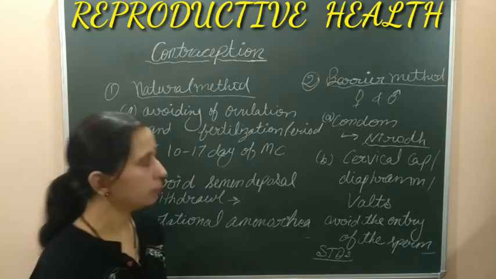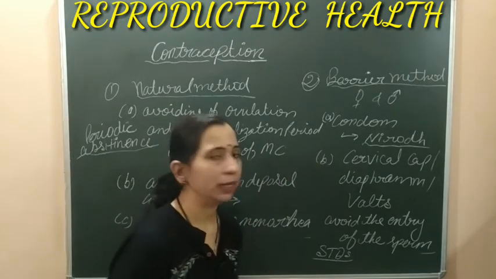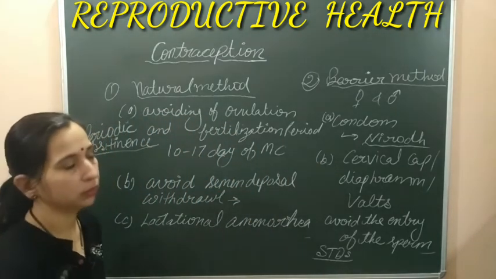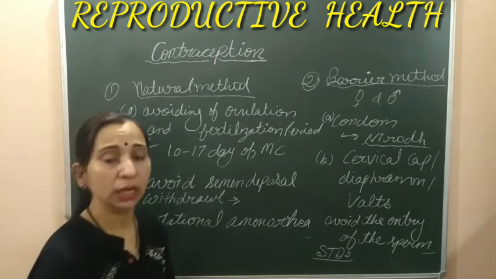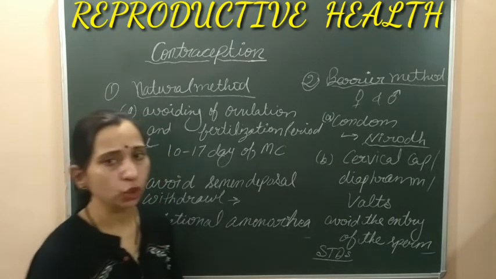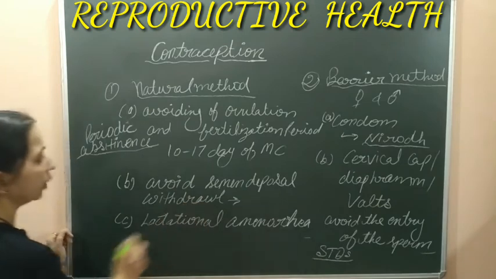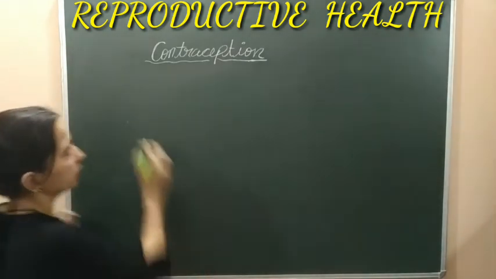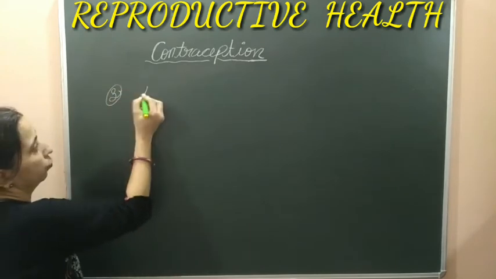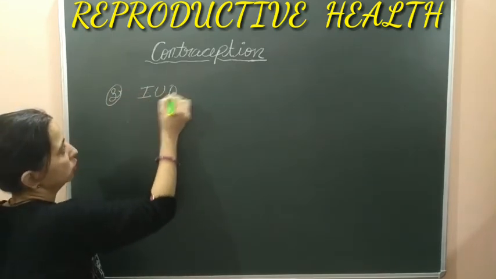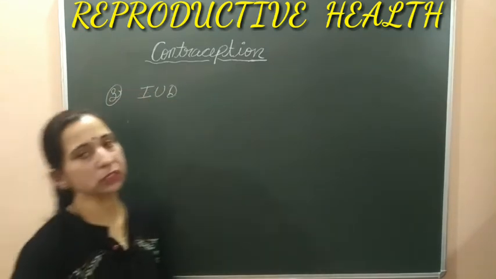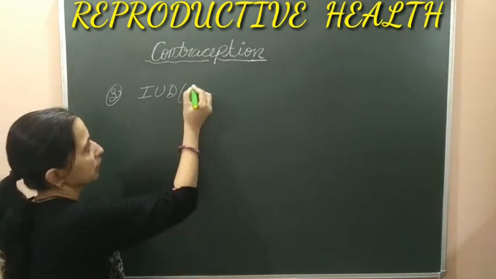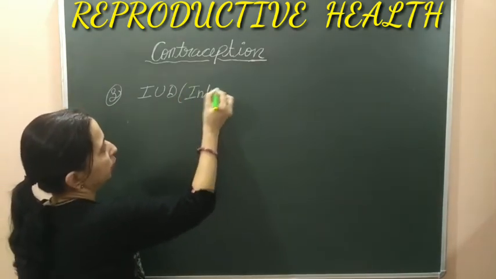So this is the second method. The next method is intrauterine devices. The third method of contraception is intrauterine devices, IUDs. तो अब हम बात करेंगे IUDs के बारे में. Now we will talk about IUDs. The next method which can be used as a contraceptive method is IUDs. What does it mean? It's intrauterine devices.